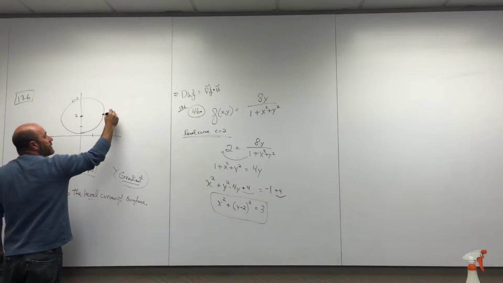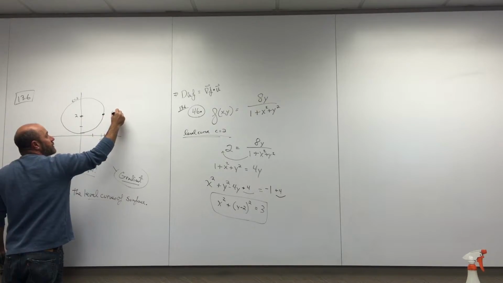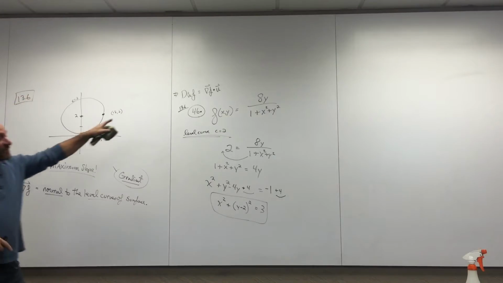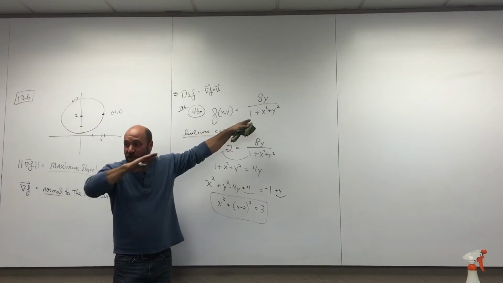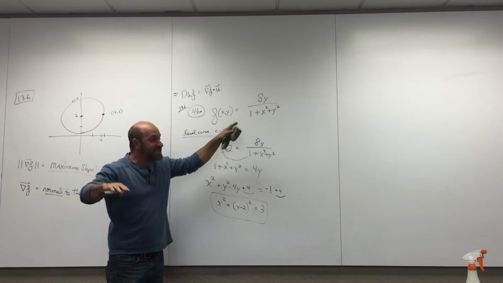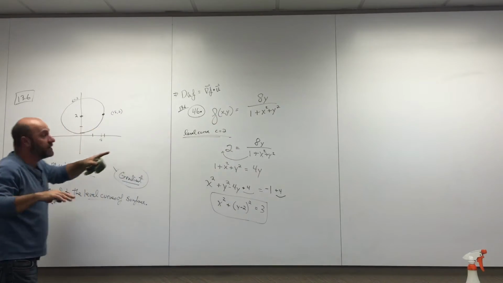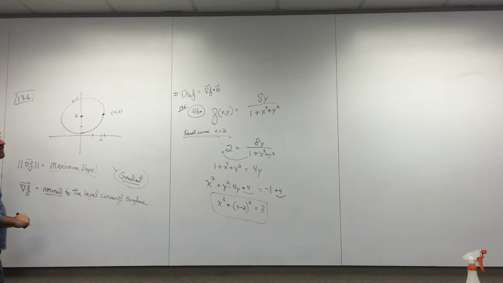That's that point. There's a 3D surface, but I'm only looking at the 2D level curve when z equals 2, and that point is on that level curve.